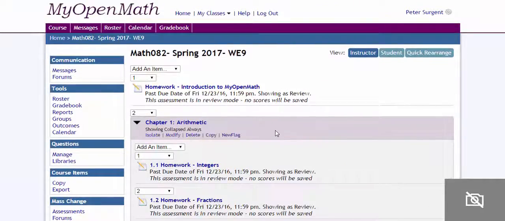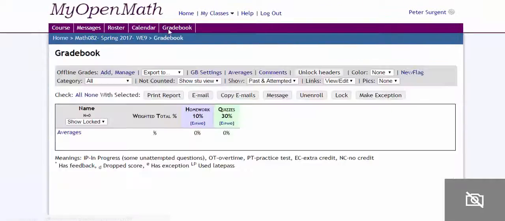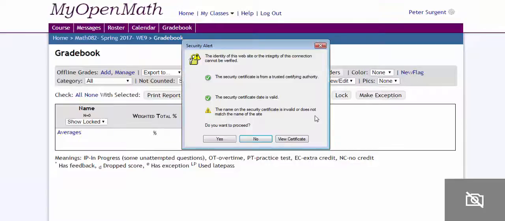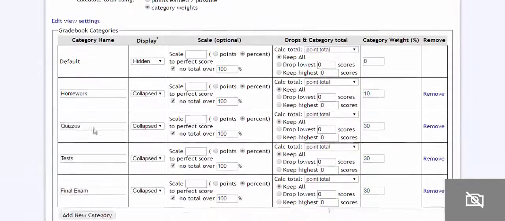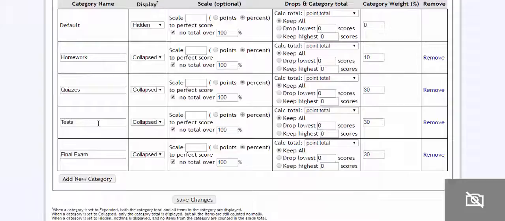So if I'm only doing homeworks, maybe the first thing I can do is deal with the gradebook. As you can see right here, the gradebook is not how I want it to be. I want just the homework to be a grade. So when a student looks in the gradebook in My Open Math, that's their homework grade. That's it. The rest of the grade I would keep in Blackboard. Under gradebook settings, we have all the categories that we have for the master online course: homework, quizzes, tests, etc. What I want to do is just make the homework 100% and everything else 0.